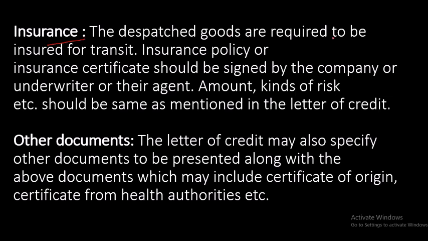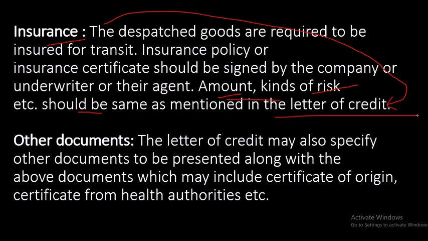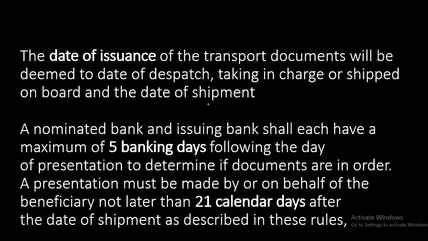Invoice means cost and price are mentioned, that is called invoice receipt. Insurance, if you have done in-transit insurance of your goods, what is the amount, what are the types of risk, that must be mentioned, and it should be similar to the one that is mentioned in the letter of credit. In the letter of credit it should be mentioned like insurance and this much amount, everything should be as per the letter of credit. That document will also come in documents of LC, that is called insurance. What are other documents? Like certificate of origin and certificate from health authorities, this type of other documents can be there. Okay, these are the documents.